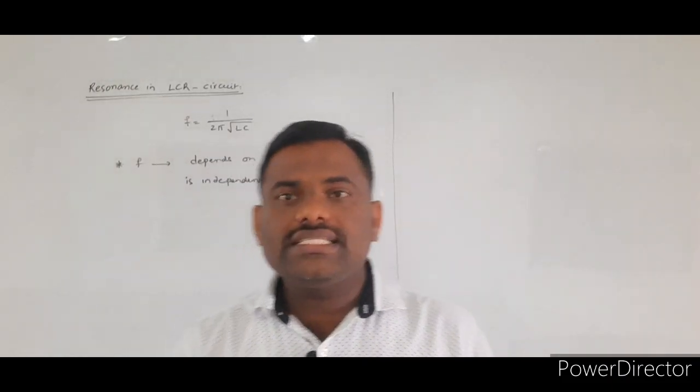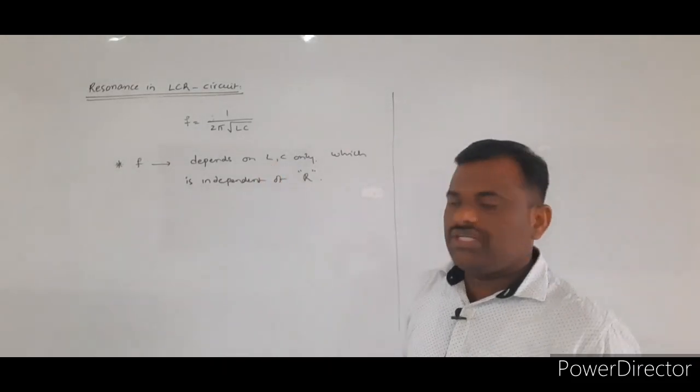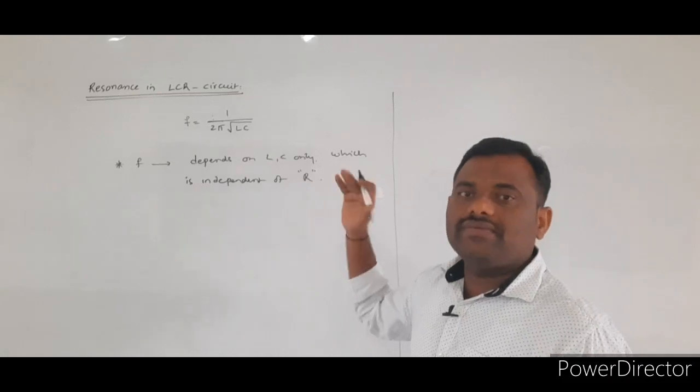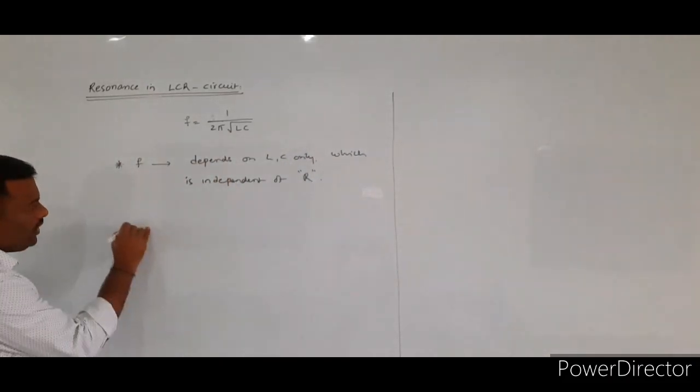That is what we are writing here: the resonance frequency depends upon L and C only, which is independent of the resistance value.